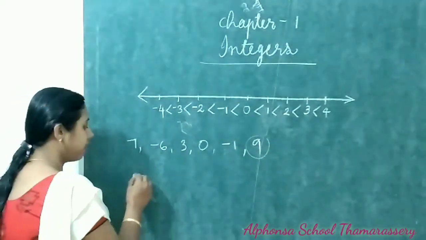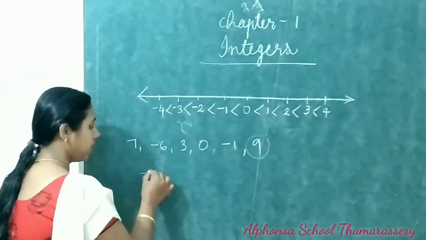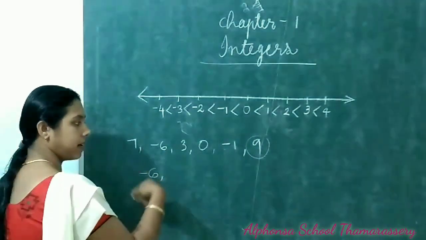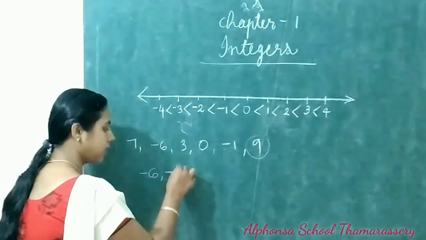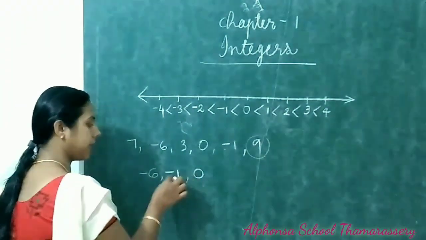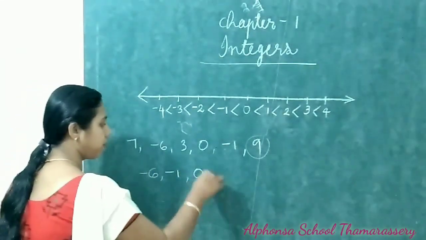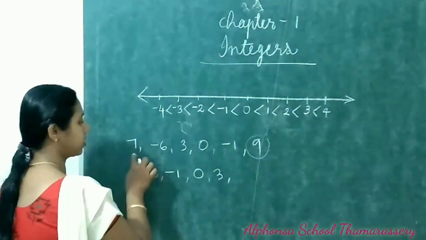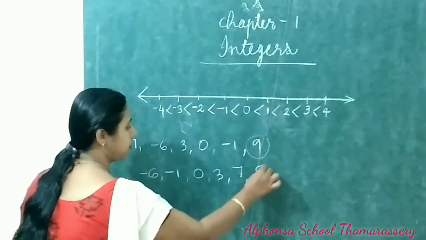So we can write, when you are arranging in ascending order, first number will be minus 6 and the next one will be negative 1 and next will be 0. 0 is greater than negative 1. And after 0 the next number will be 3 and next 7 and the next number is 9.